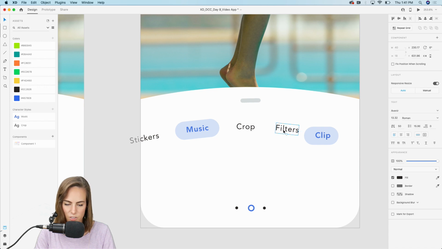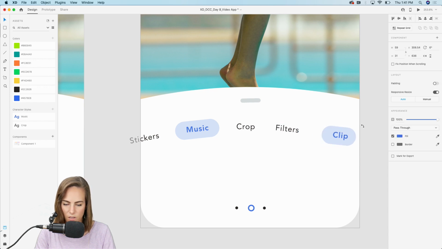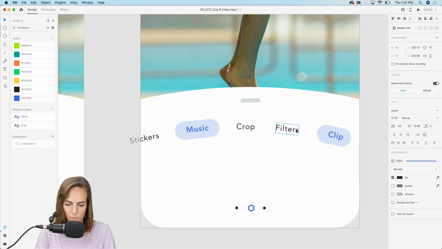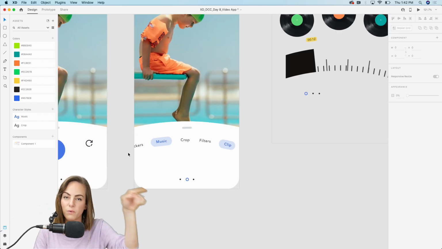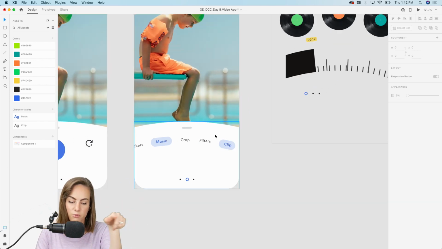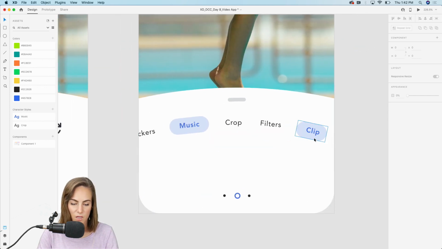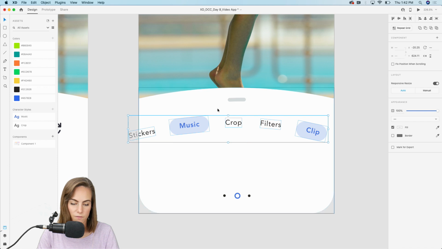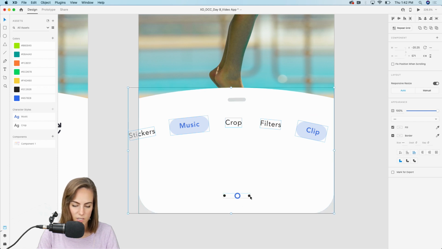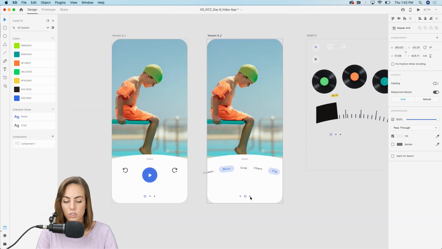So we've got filters and clip. All right, so that is good enough. Maybe not super precise, but you get the idea. Okay, so maybe this is like, oh, we can also scroll through the rest of these. It's like a circle. So that looks pretty good. Let's go ahead and group all of this part together. So Command G to group.